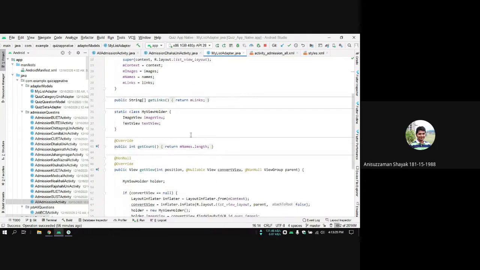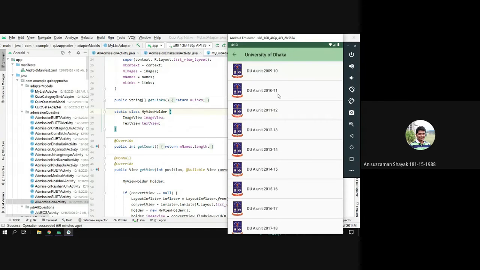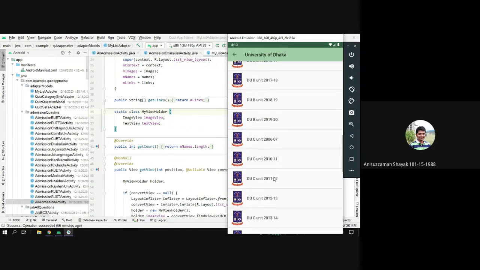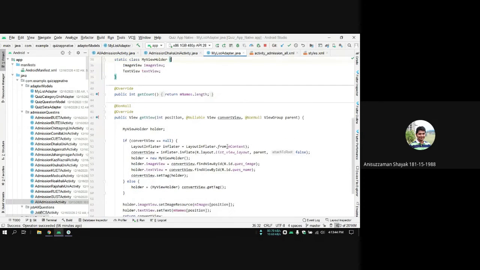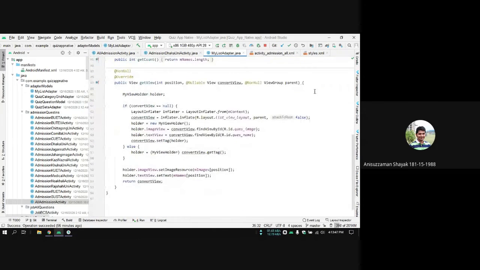Inside this adapter, I have implemented a view holder. The view holder is very useful because it will reduce the amount of resources used for parsing each of these lists. So let's see how this works. Inside this adapter, there is the getView. This will do most of the work.